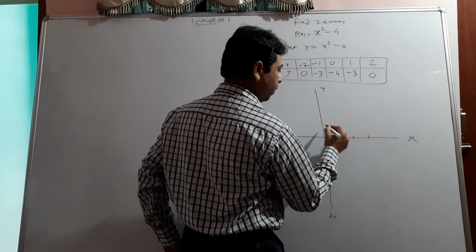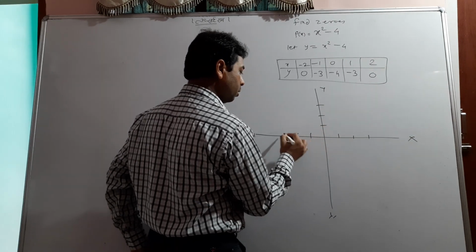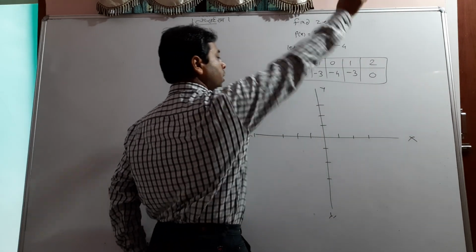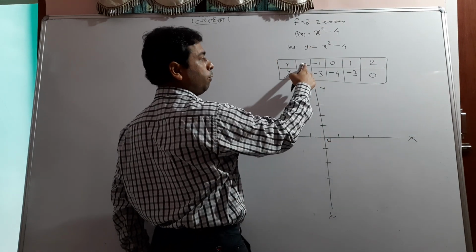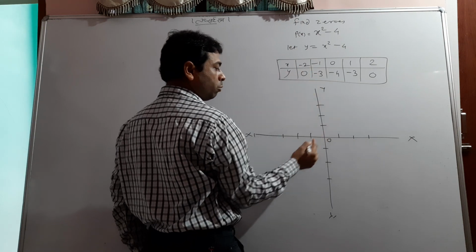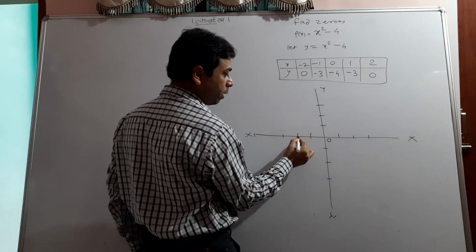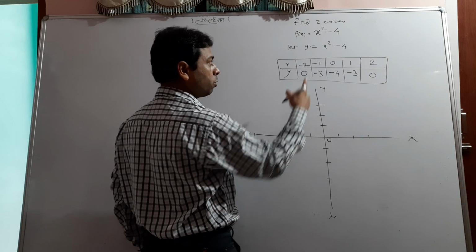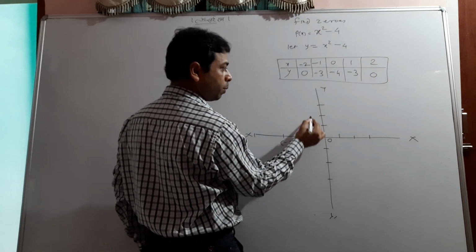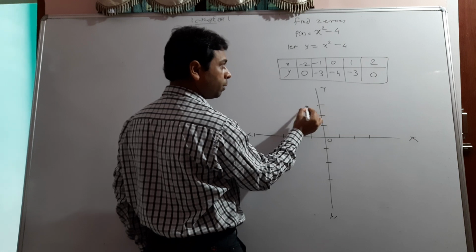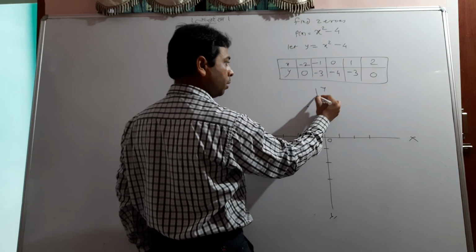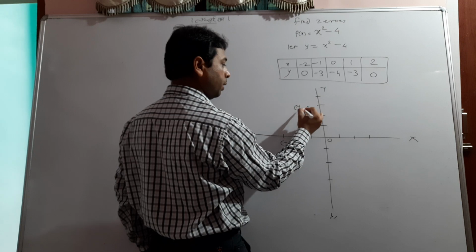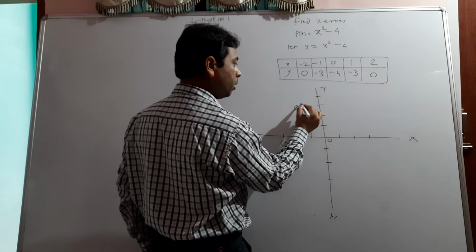These are some values I have plotted here, as usual we did. And for this, x is equal to minus 2, y is equal to 0 is this point. It is minus 2 comma 0. Minus 1 and minus 3, I think this one.